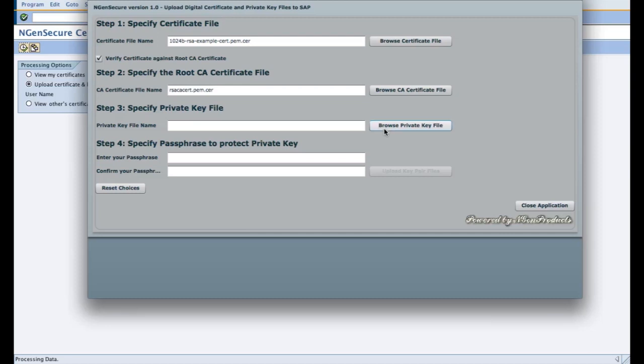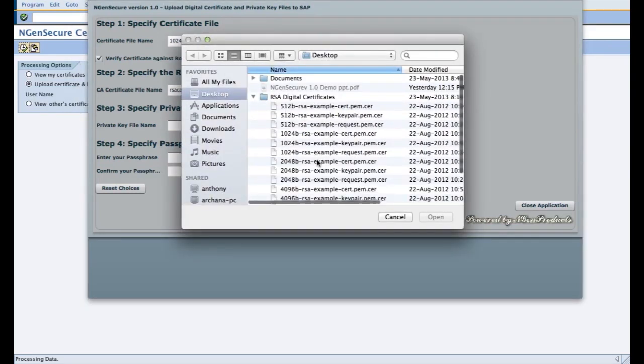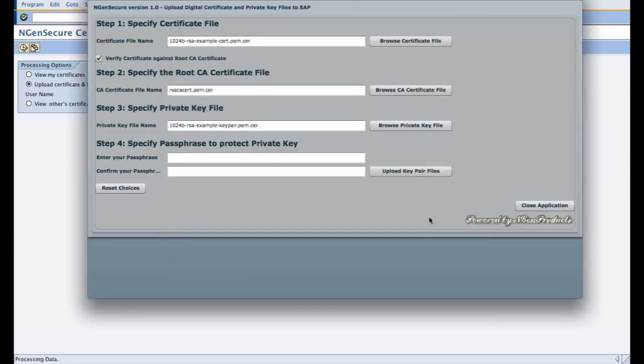As a next step, the private key file. So this is my private key file, and then the password. So I am going to give a short password, but it is recommended for actual use case to give a long password, and that's why the name in security standard is passphrase.